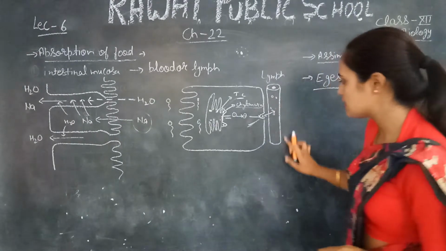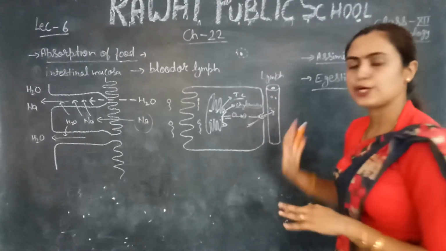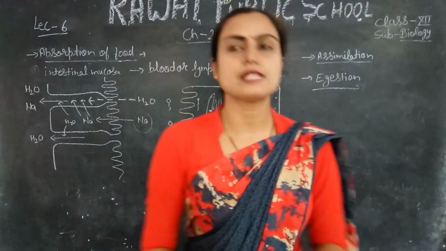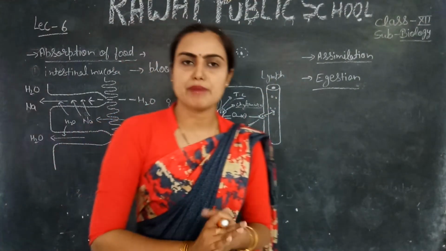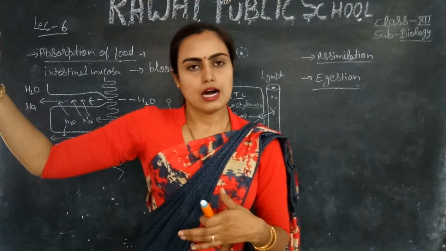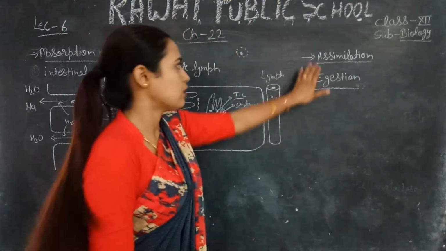This is the lymph vessel present near the intestinal mucosa, and it enters into the lymph vessel simply. So this is all about absorption. Absorption of food is a very simple process because maximum complexity occurs during digestion.